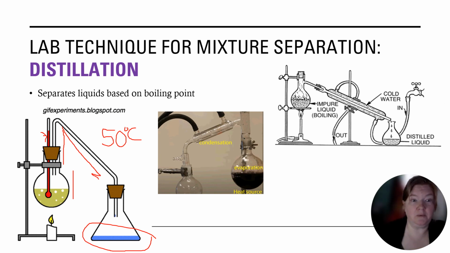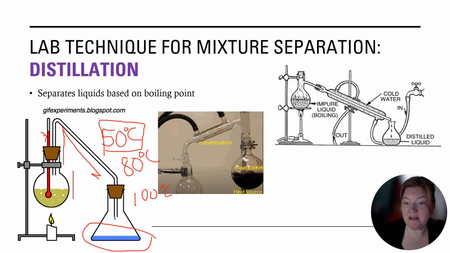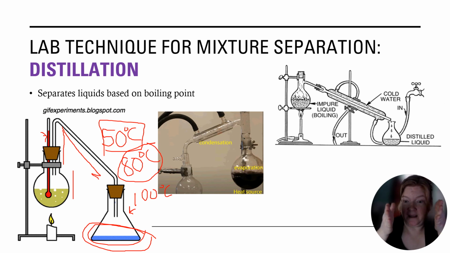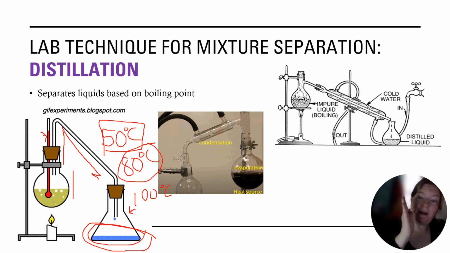Now, if I had a third liquid in there, and say it has a boiling point of 80 degrees Celsius, and what's left is water, okay, once I'm sure all of the boiling has stopped at 50 degrees Celsius, I've collected all of that liquid, then I can replace this flask right here with a new one, raise the temperature to 80 degrees, collect that next liquid, and then I should have my 50 degrees Celsius boiling point liquid, my 80 degrees Celsius boiling point liquid, and what is left here should be my 100 degrees Celsius boiling liquid. So distillation is a way to separate based on boiling point.